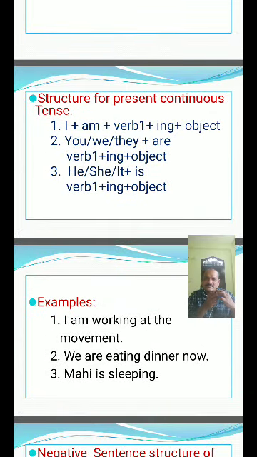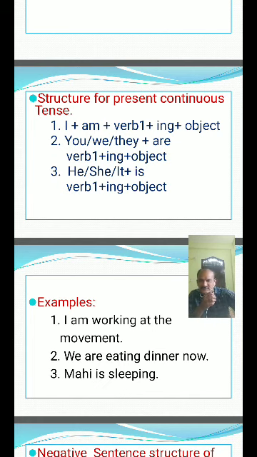Here I plus am, and am is the helping verb, that is nothing but the be form. So you add not. I plus am plus not plus verb ing form plus object. You, we, they plus are plus not plus verb ing form plus object. He, she, it plus is plus not plus verb ing form plus object.